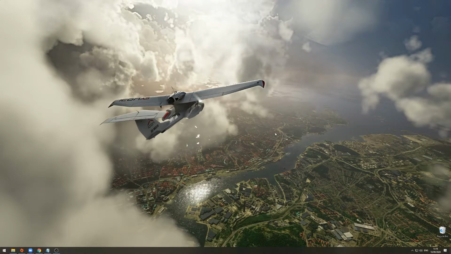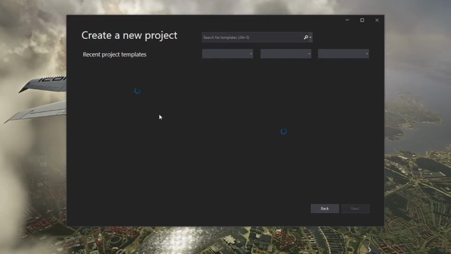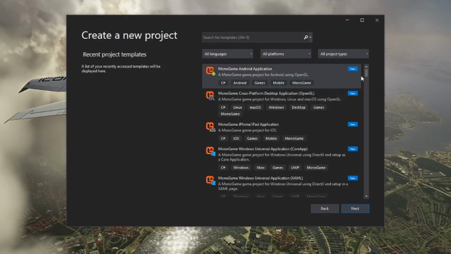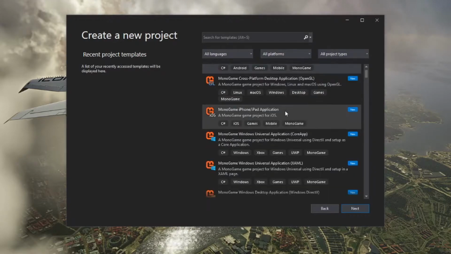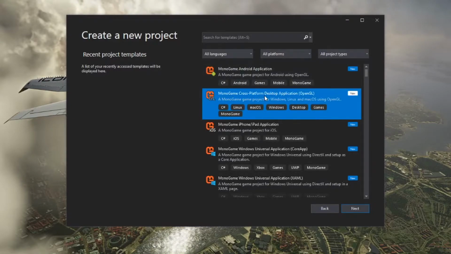Alright, so first things first, we want to open up Visual Studio. Once Visual Studio is up and running, you can click Create New Project here. I'll wait for the project to populate. Here we go. If you followed the installation instructions correctly last lesson, you should be able to see all these different MonoGame project options. The one we're going to go for today is the MonoGame cross-platform desktop application. So click on that one.